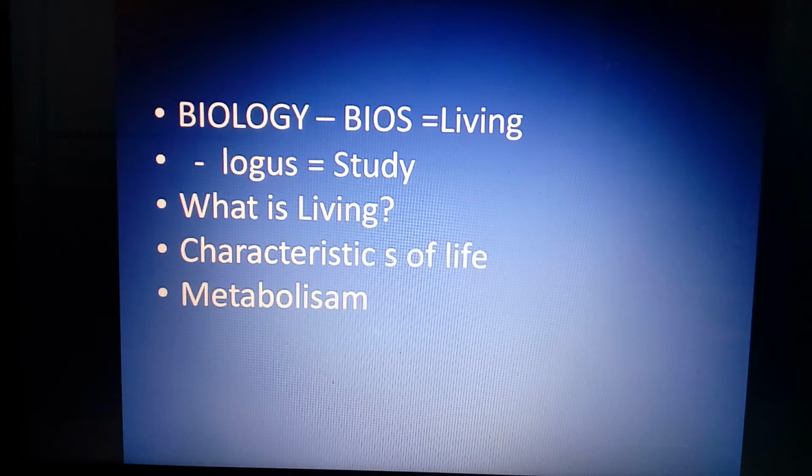Metabolism is the sum total of all the reactions that take place inside the body and cell cytoplasm. It shows two different types: anabolism and catabolism. Anabolism is a constructive method and catabolism is a destructive method.